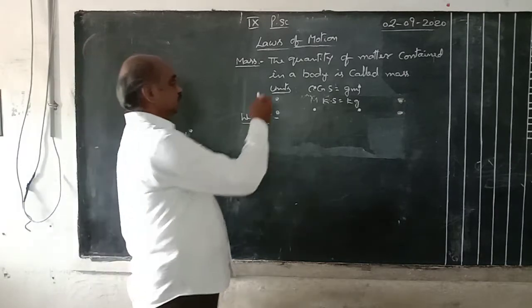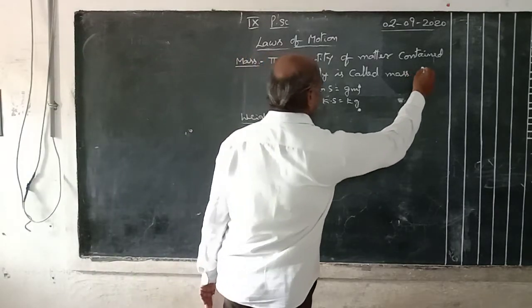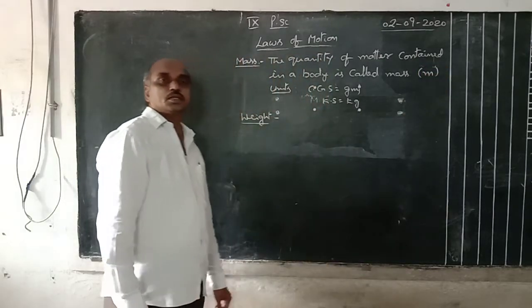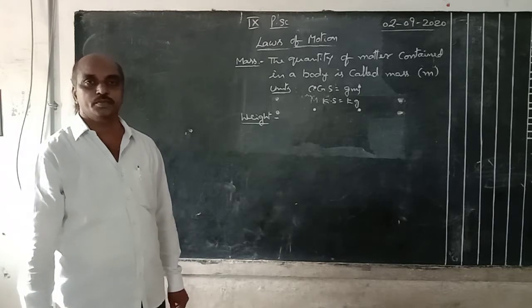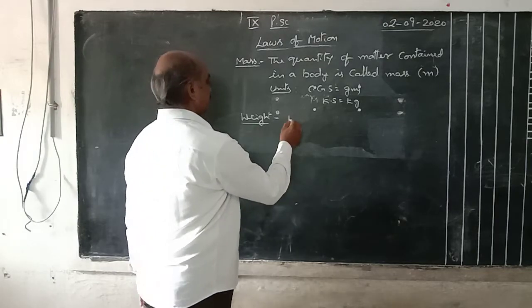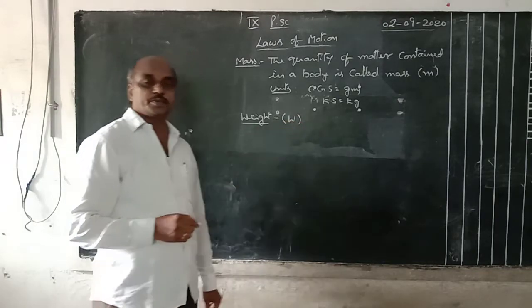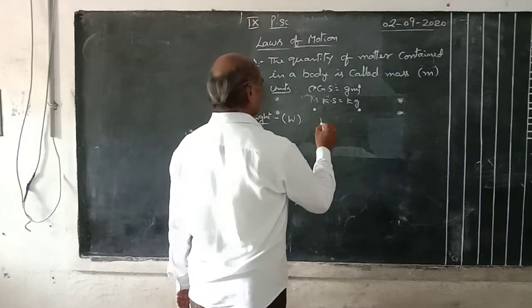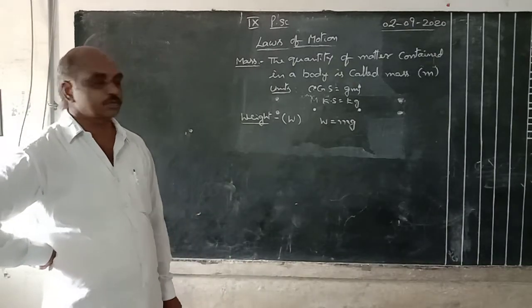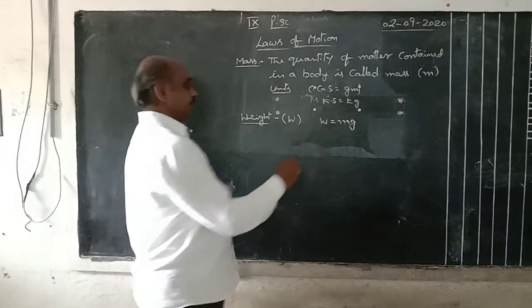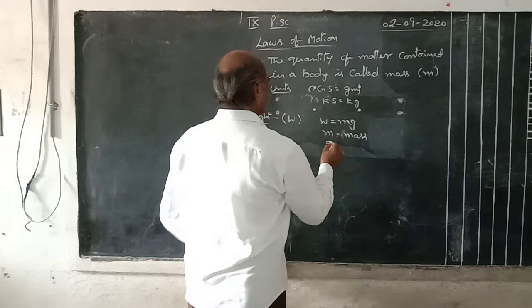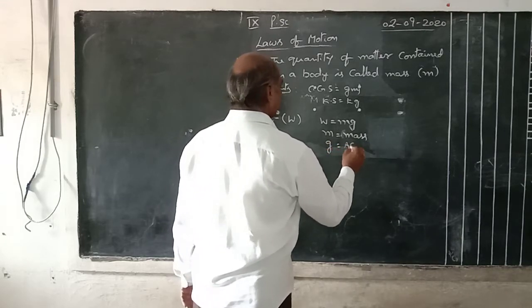Mass means the quantity of matter contained in a body, denoted by the letter M, capital M or small m. Generally small m is used for all bodies; for the earth or big heavy objects, it is capital. Then weight, denoted by W. The formula of weight is W equals mg. It is the product of mass and acceleration due to gravity. Here m is mass, g means acceleration due to gravity.